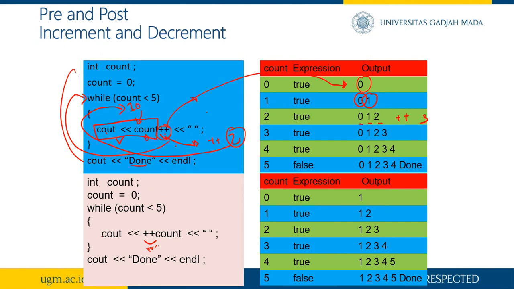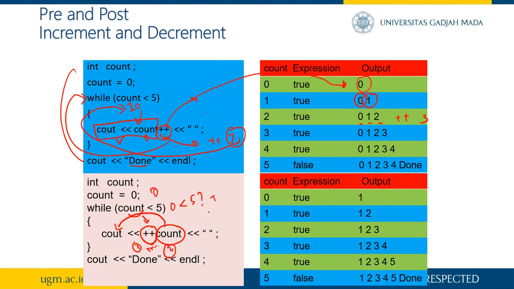It's different from the other code, which uses the pre-increment mode. This one is 0 and then count. We increment the count first, and then we do the code. So increment first, so count must be 0, which is under 5.